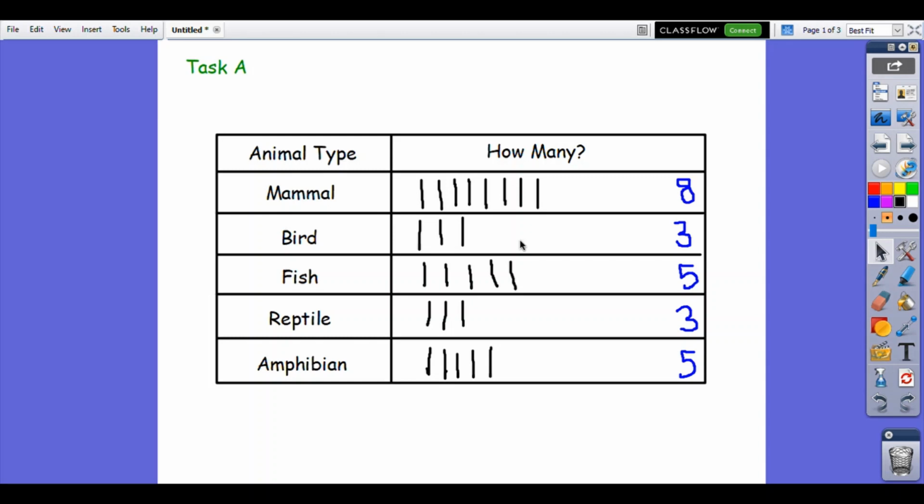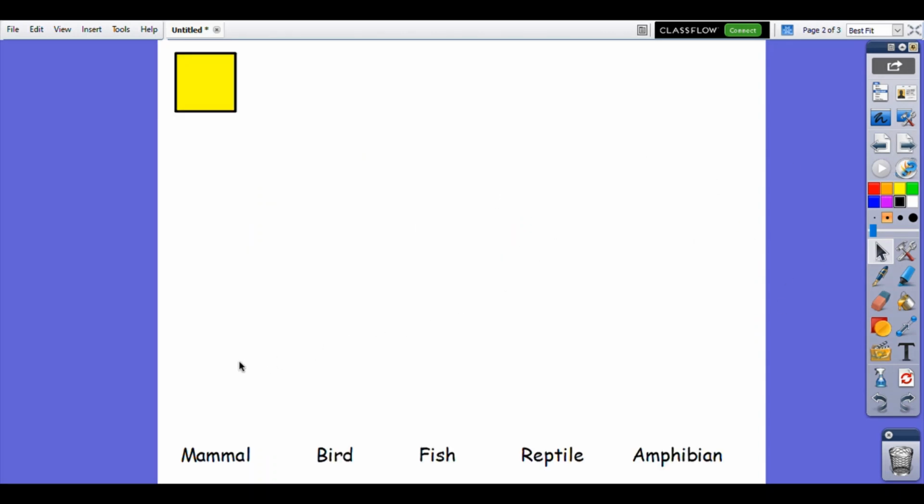So I'm going to make my graph now, so have a look and see. So I've collected my data, I've got all of that. Now, as I said, you might want to make this graph practically. You don't have to just do it all on paper. You could make it using real things like yellow sticky notes or pieces of Lego or toys, anything at all. Or leaves or something. You could make it practically, but you will need to label what we call your axes so that you know which votes are for mammals, which are for birds, which are for fish, and so on.